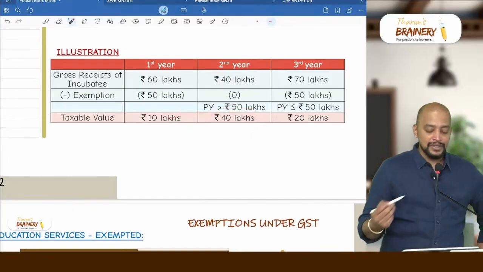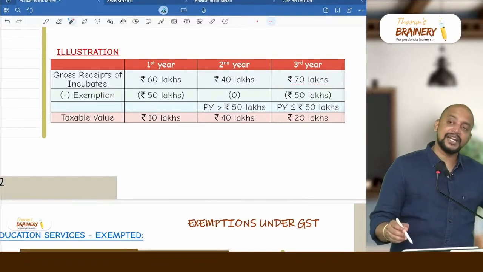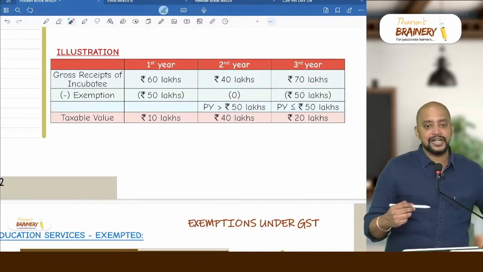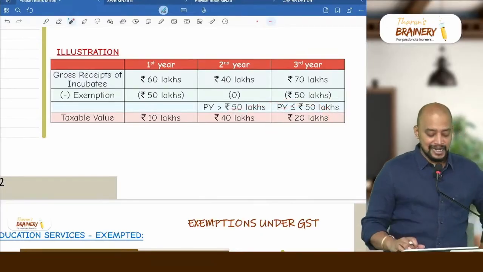Third year gross receipts of incubatee will be 70 lakhs, and whether they will get exemption? Yes. Previous year it does not exceed 50 lakhs. So therefore third year they will get exemption, 70 minus 50. So 20 lakhs will be taken as the taxable value.